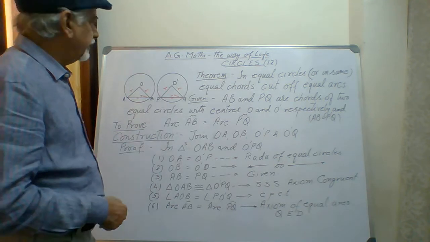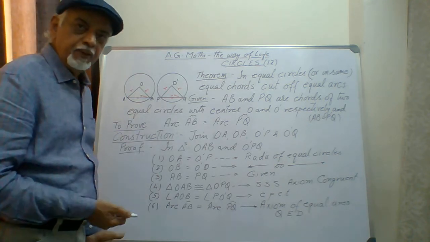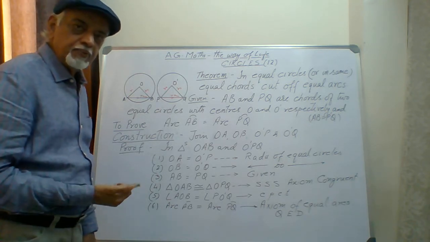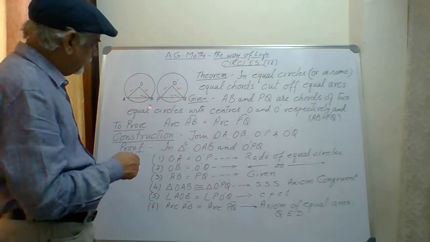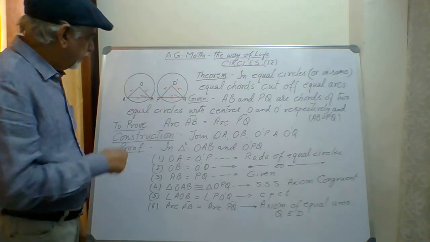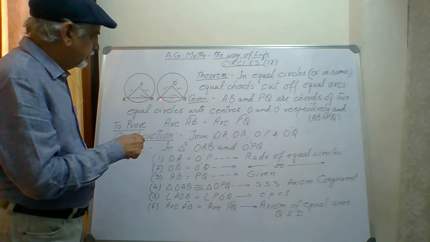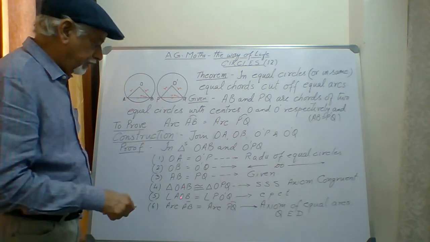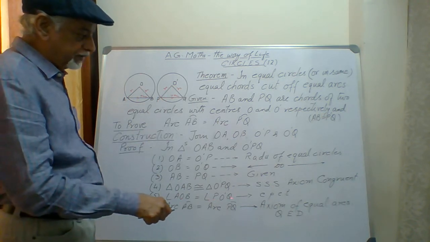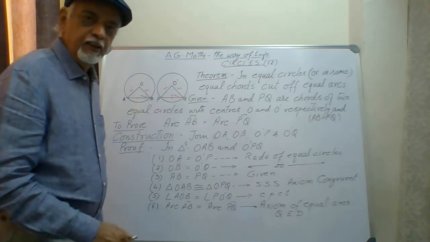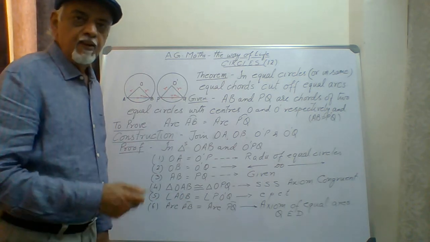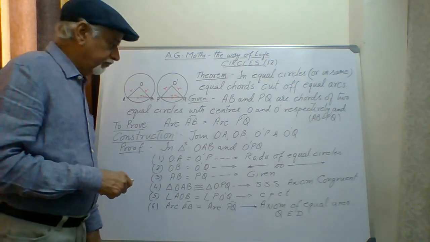And for the congruent triangles, CPCT applies, that is, congruent parts of congruent triangles are always equal. So accordingly, we say angle AOB is equal to angle PO dash Q by CPCT. Full form of CPCT is congruent parts of congruent triangles.